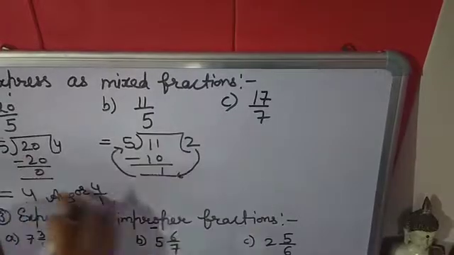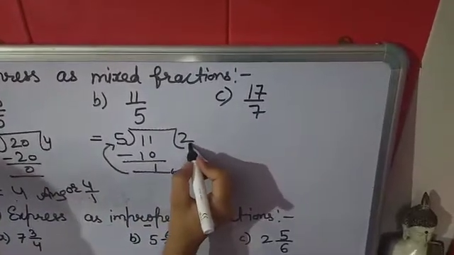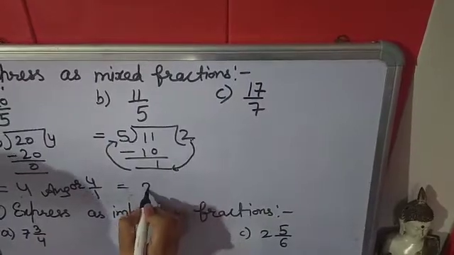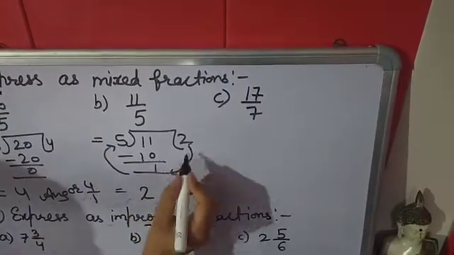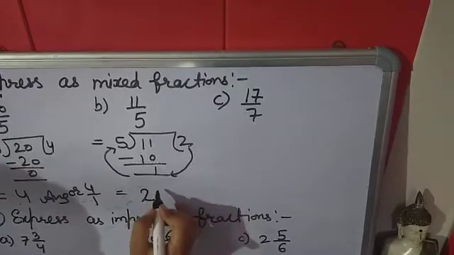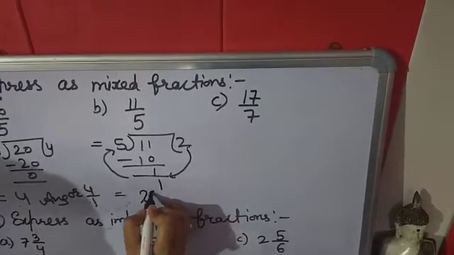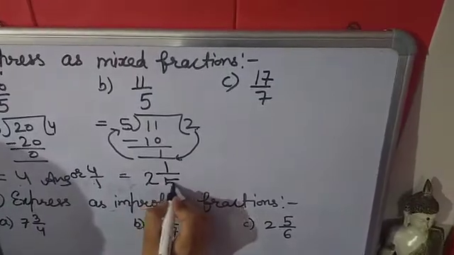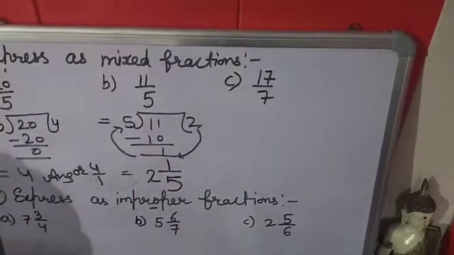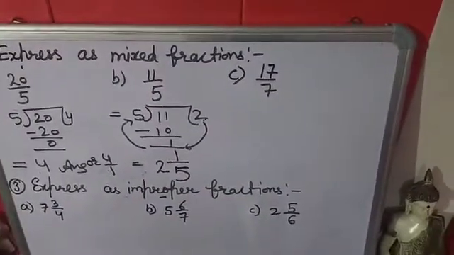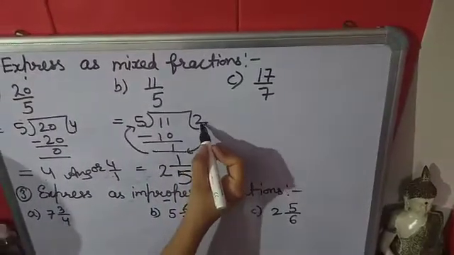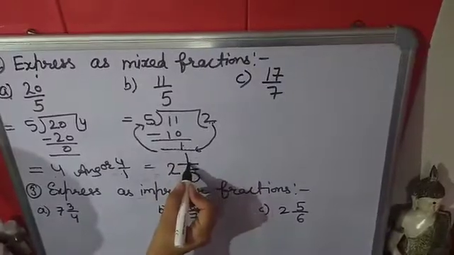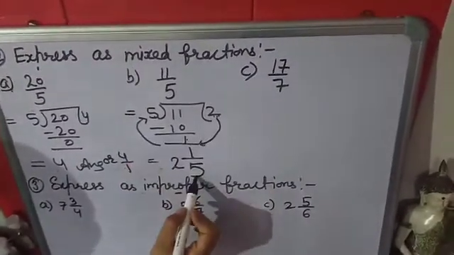This quotient 2 will come in the center, then the remainder 1 will come up, and the last number 5, the divisor, will come down.